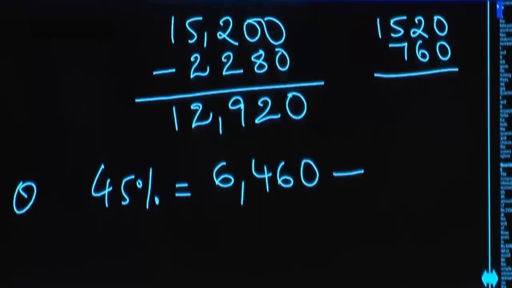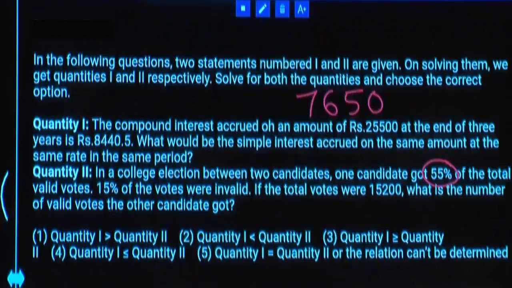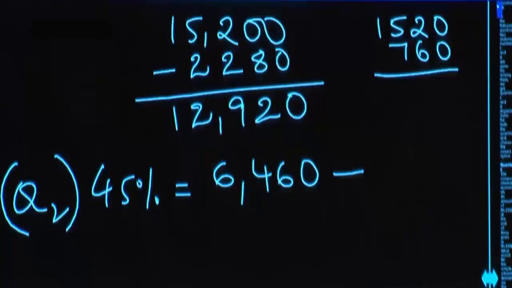Yes or no? Q2 is less than Q1. You know already Q1 value, which is in 7,600s. If you subtract something from this number, again that will be less than 6,400. Obviously that is less than Q1. Q1 is more than Q2.